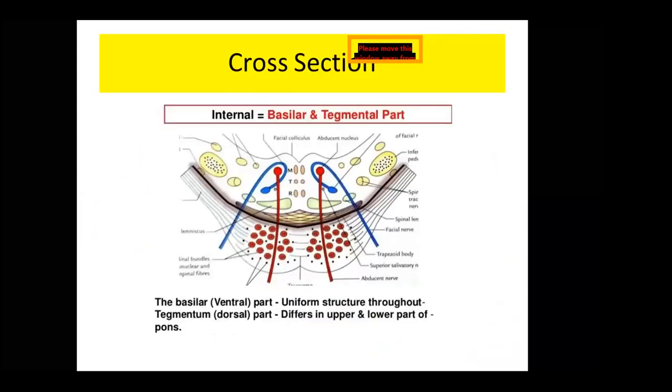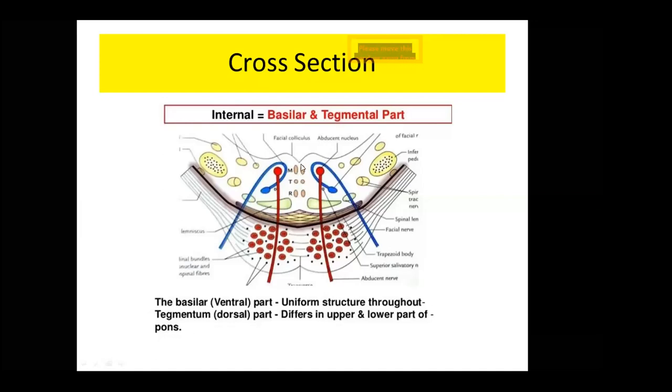So this is a transverse section of pons. We take it in two parts, upper and lower part of pons. Mainly you find these important nuclei, the facial nerve nucleus and abducent nucleus, as well as this red-colored pontine nucleus that forms the main gray matter. And you find the bundles.